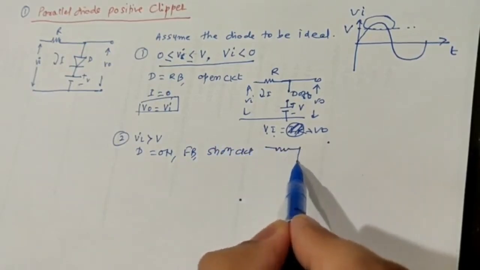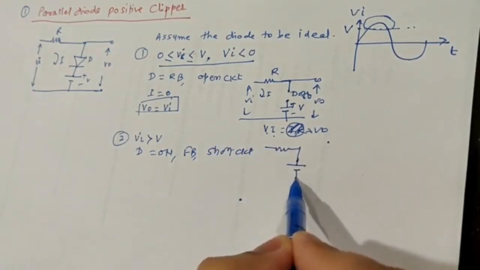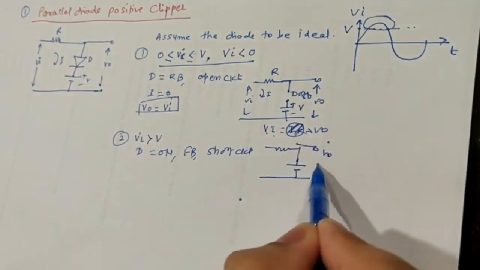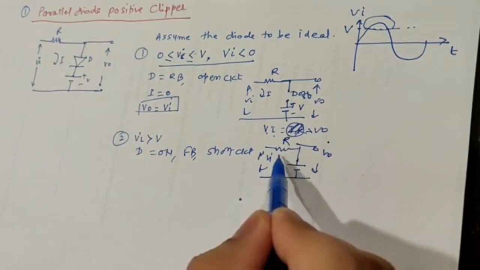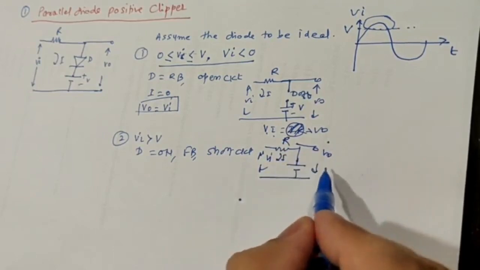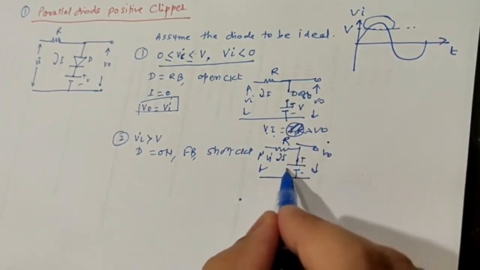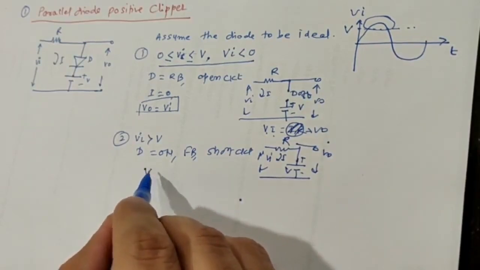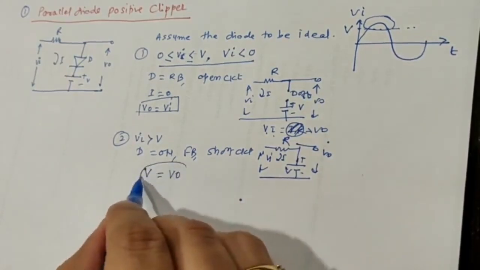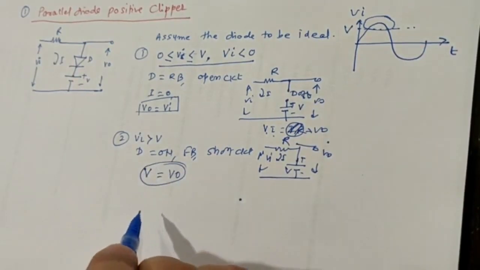So the circuit is going to be like this. This is going to be the battery, this is your Vi, this is your resistance R, this is current I. So now you can see that the output is across this battery called V, and therefore the entire battery voltage V appears as the output, and therefore V0 is equal to V.